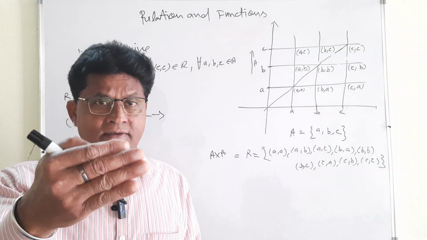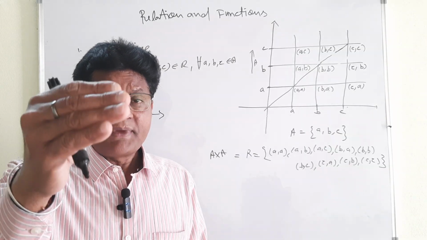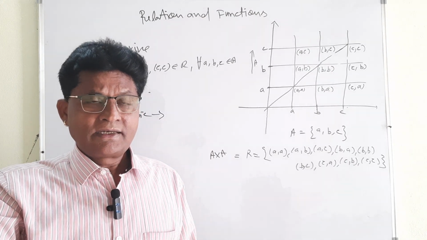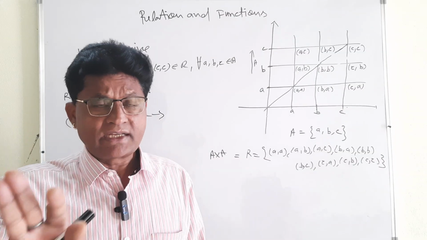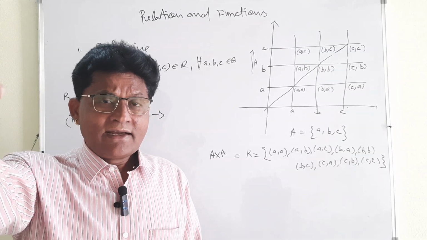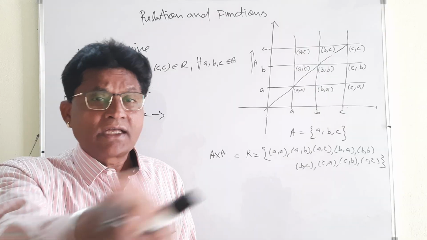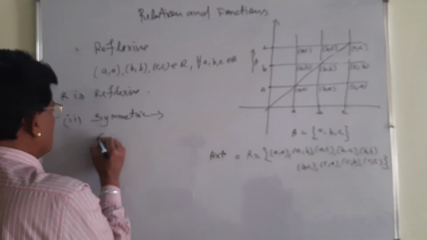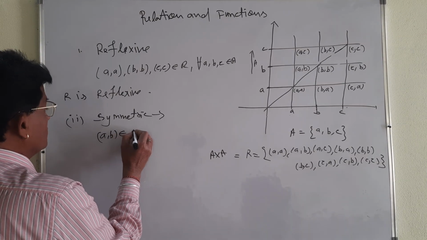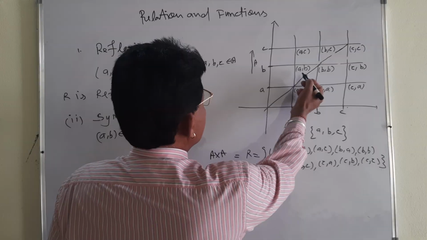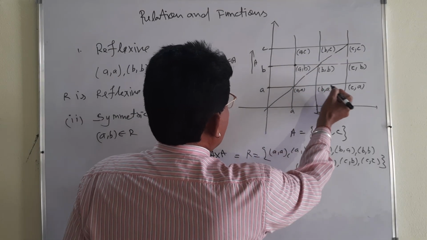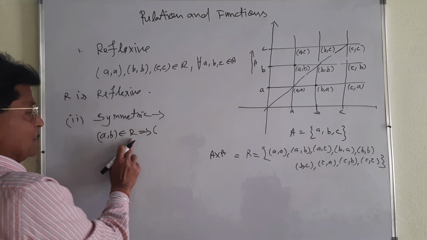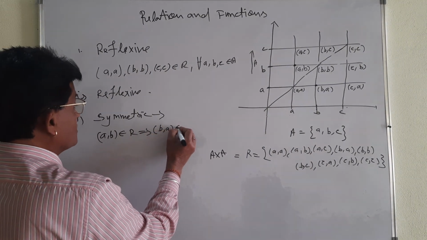You see the mirror and you see your face. Mirror, that is the axis. From the mirror, you are the object. The distance of the object from the mirror will be equal to the distance of the image from the mirror. Same thing, same distance. That is why object and image are symmetrical to each other with respect to the mirror. Very good example. Similarly, you see (A, B) belongs to R. (A, B) is here, and (B, A) is here.